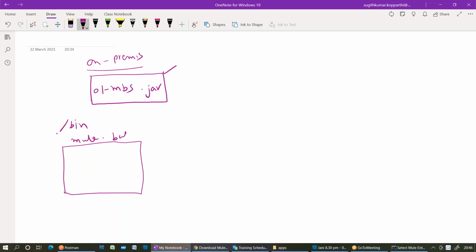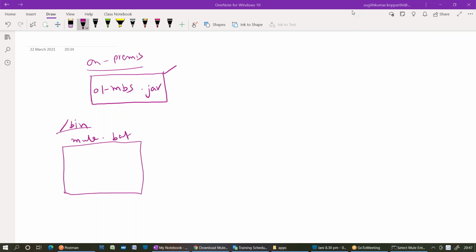Can we configure that Mule runtime batch script as a Windows service? Yes, you can do that. Or else, instead of doing that, we can run it straight away in the command prompt. The batch file is nothing but an option to run that file. Apart from that, you need to go to the directory where your application is present and copy it into the apps folder.